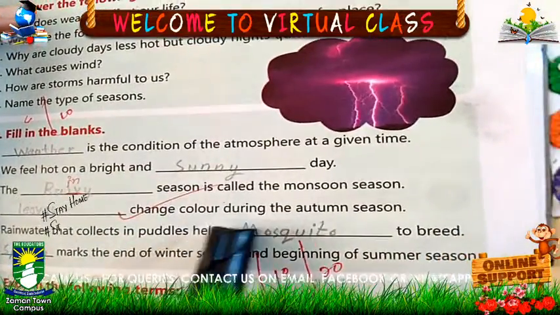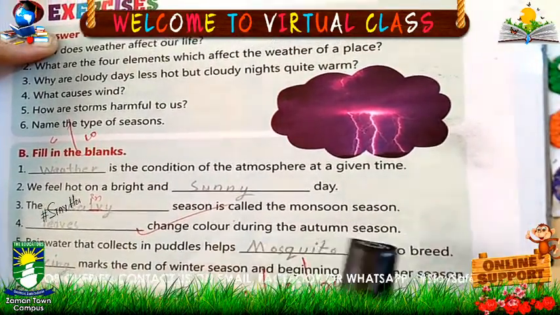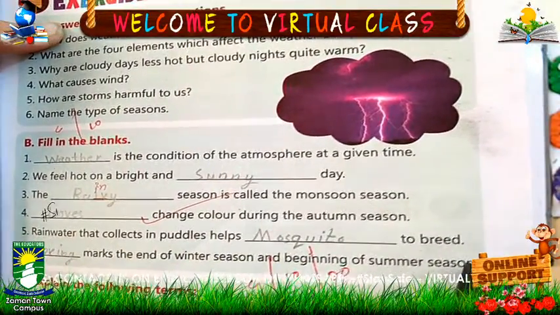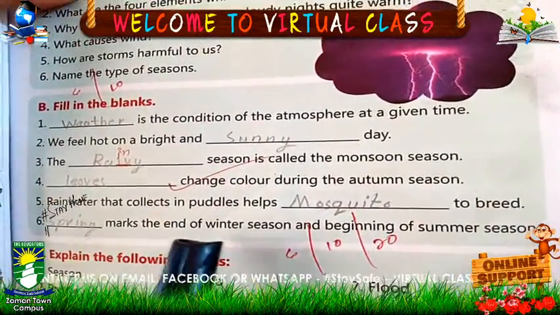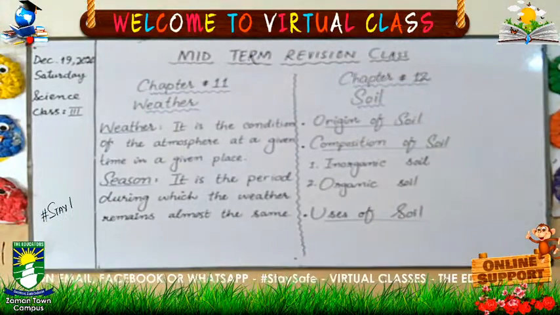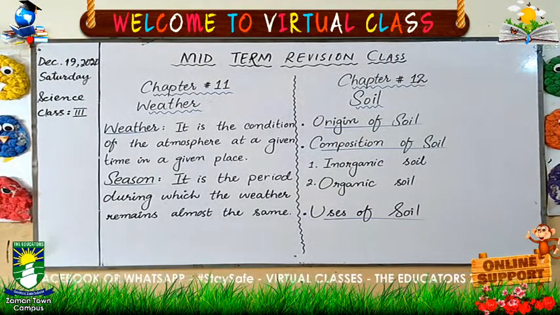Dash change color during the autumn season. Leaves change color during the autumn season. And rainfall that collects in puddles helps mosquitoes to breed. Spring marks the end of winter season and beginning of summer season. You have to revise this at your home. Okay, and now come to the next page, page number 84.